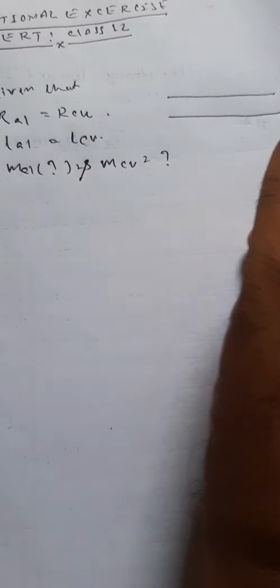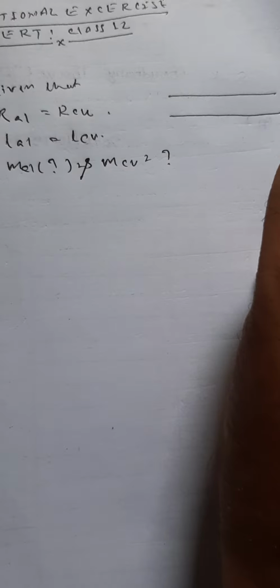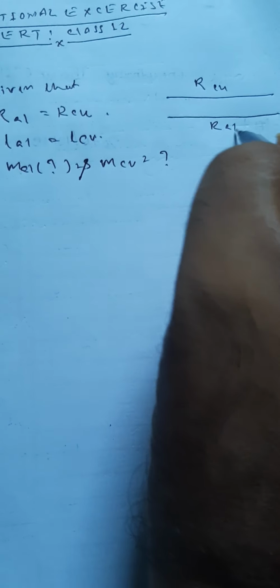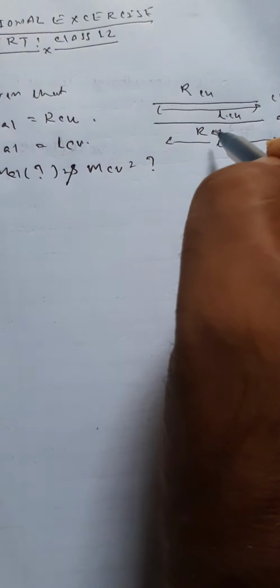So first, the two conditions: resistance remains the same and length remains the same for the two given wires, like this is the length L for copper and for aluminum, with resistance of copper equal to resistance of aluminum.